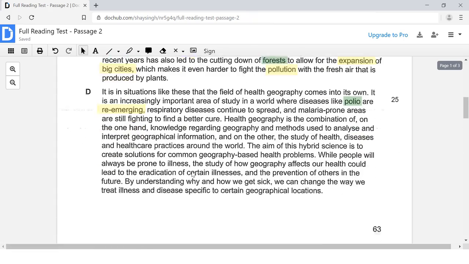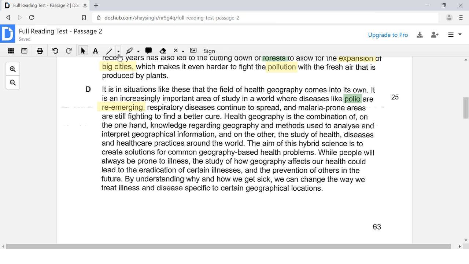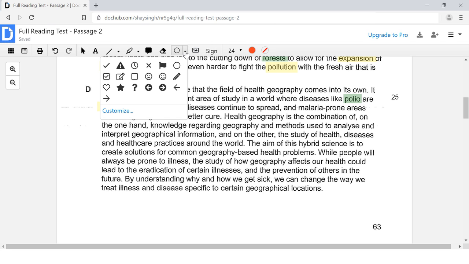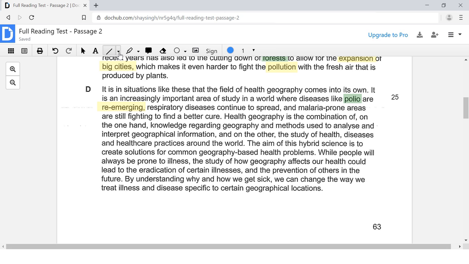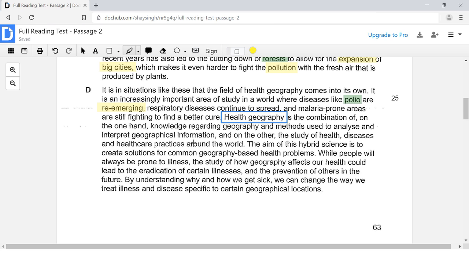So if I see it, what I can do is I can just kind of mark it. I'll just use a different type of marking just so I don't confuse myself. Let's see. Here, I'll do this. I'll just put a box around it. Health geography. So I can come back to this later on when I come back to my paragraph location questions. Okay, so we are looking for a physical barrier that is going to prevent people, right? So here I see the word prevention.